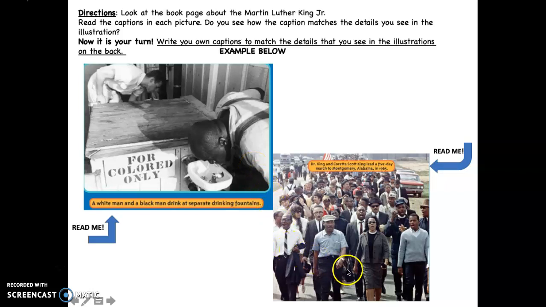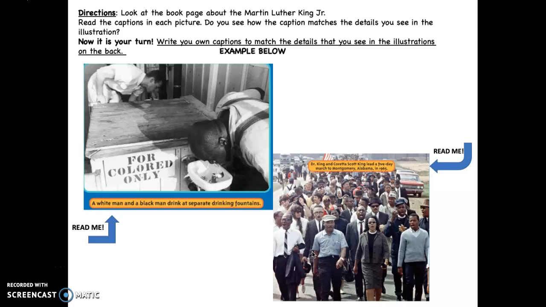This other photograph over here has the caption that says, "Dr. King and Coretta Scott King led a 5-day march to Montgomery, Alabama in 1965." So as you can see, they are leading. Remember, leading means in the front or leading a group of people. So you can see that they are right here in the front and there's a ton of people behind them and they are doing this 5-day march to Alabama.